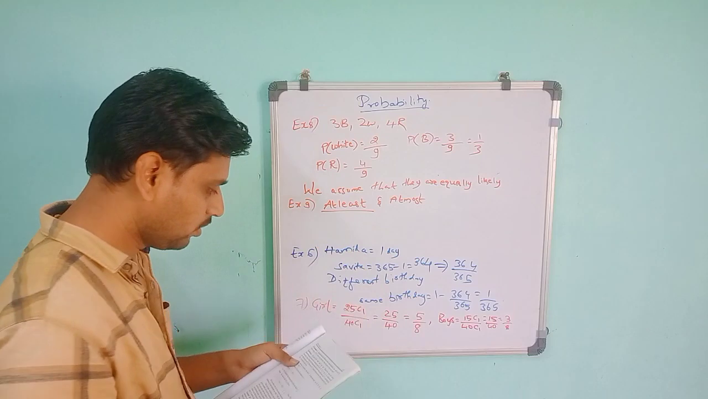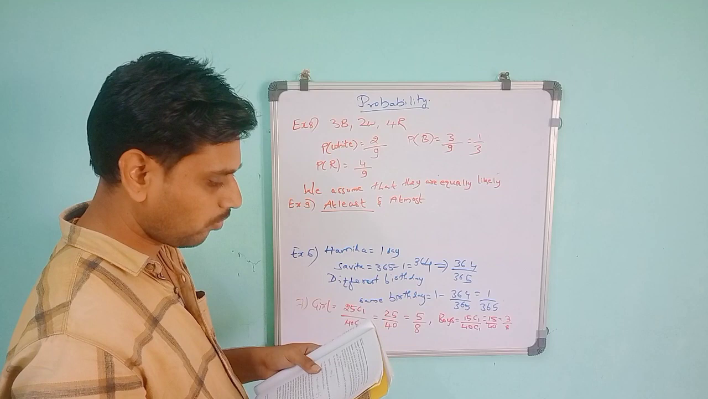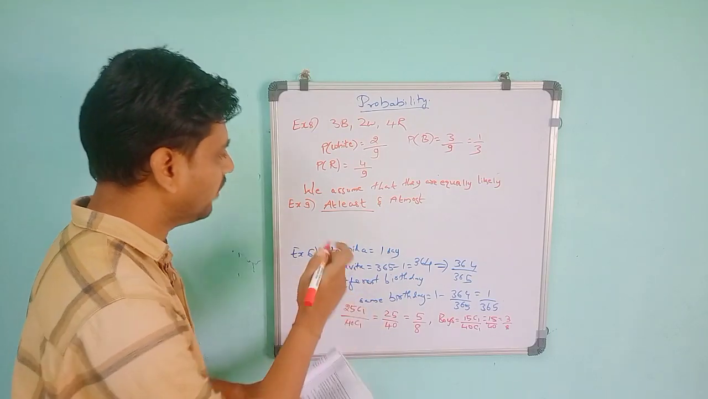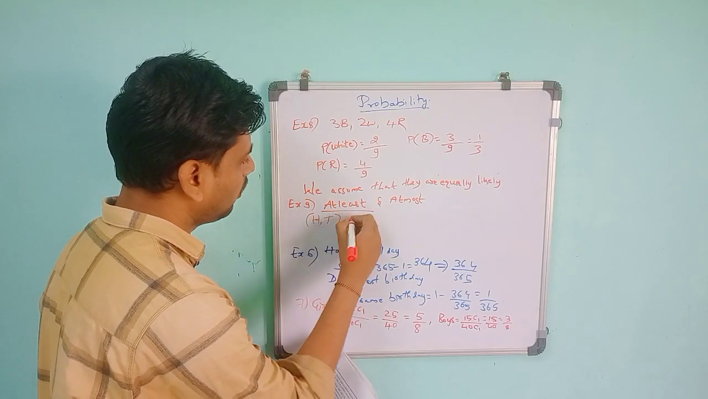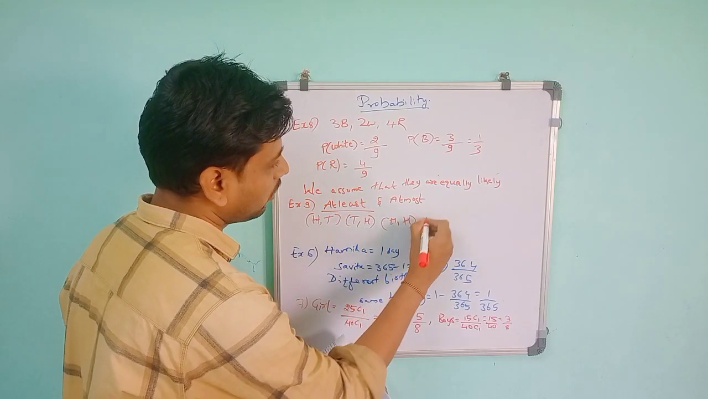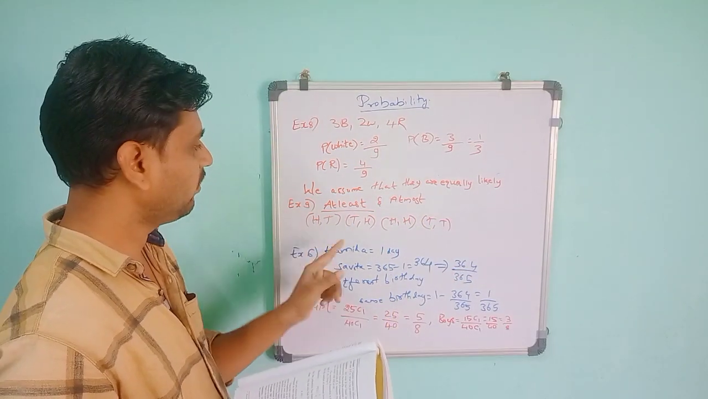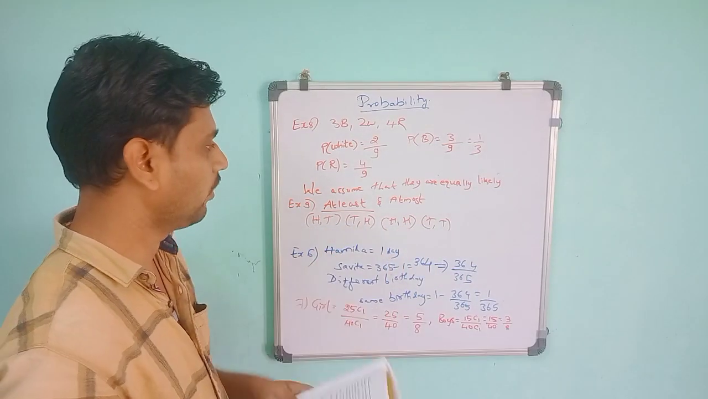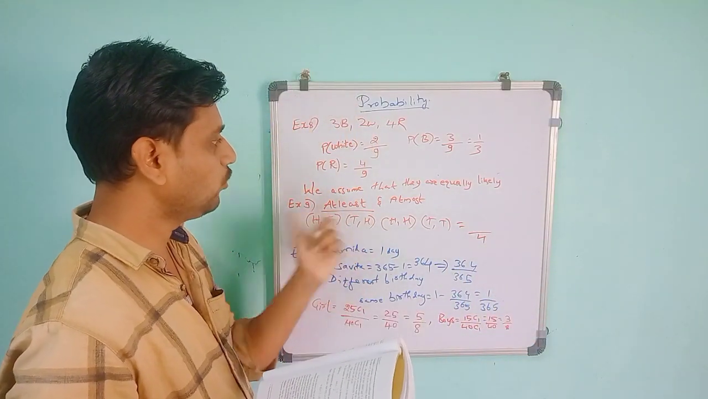At least one head means we are tossing two different coins, so we get four possibilities: head tail, tail head, head head, or tail tail. Only these four possibilities. So the number of possible outcomes is 4 when we toss the two coins.